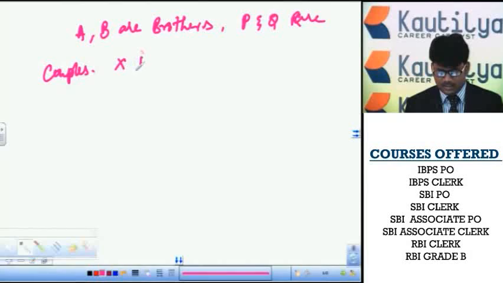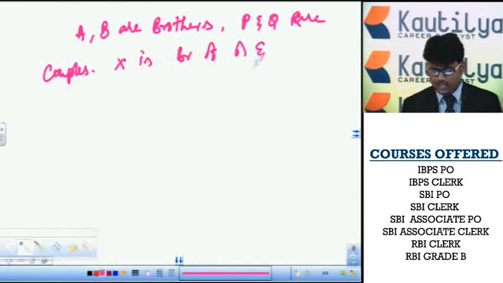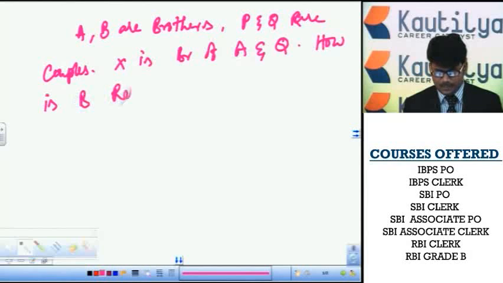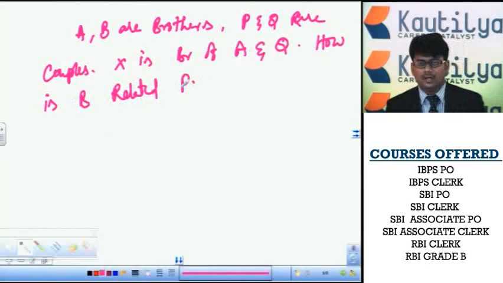X is brother of A and Q. How is B related to P?